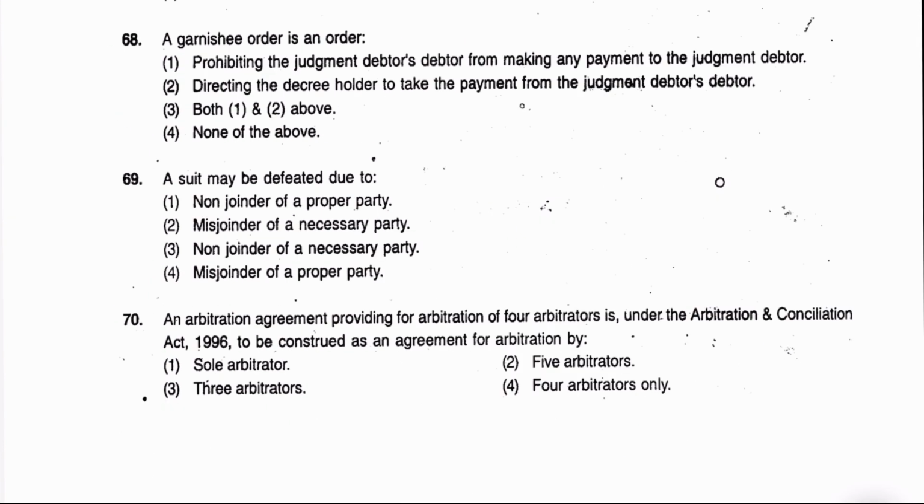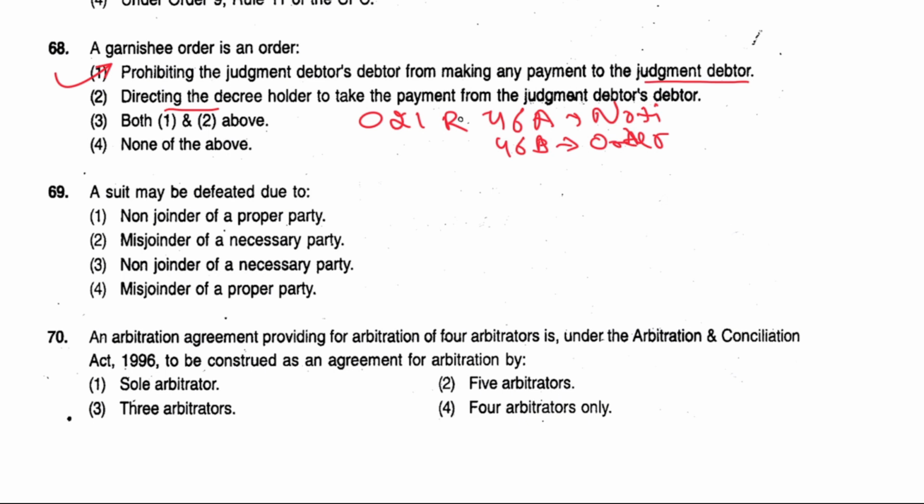Next is 68. A garnishee order is an order prohibiting the judgment debtor from making any payment to the judgment debtor. Alright. Direction तो कोर्ट से आएगी, तो 1 is the answer. And where it is mentioned? It is mentioned in order 21 rule 46A. तो कहता है कि नोटिस देंगे गार्निशी को, और 46 में क्या बोलेंगे उसको? Order to garnishee for payment. ठीक है, ऑप्शन 2 में लिखा हुआ ना कि directing the decree holder to take the payment. टेक नहीं है यहाँ पर, प्रोविजन में लिखा हुआ है to pay in the court. तो कोर्ट में अगर पे करेगा, that would be a direction which would be correct. So यहाँ पर second is wrong.